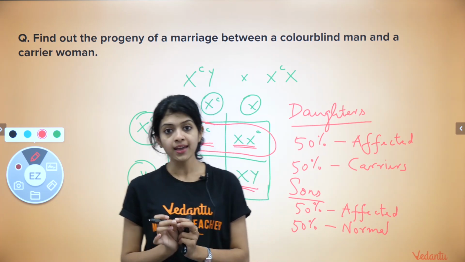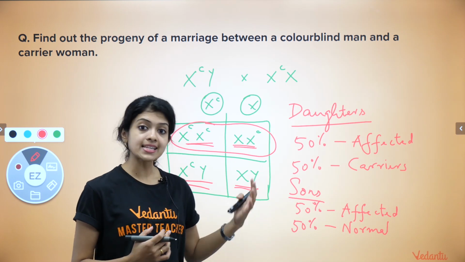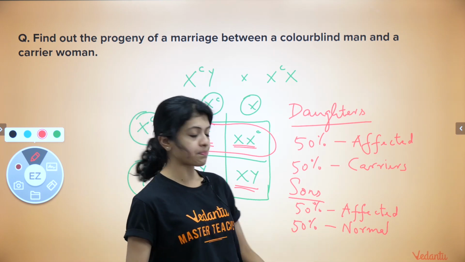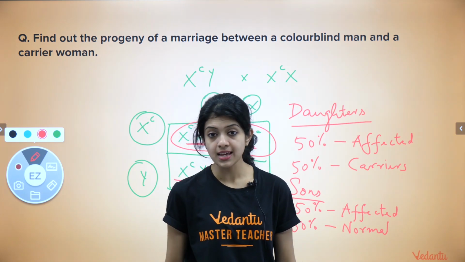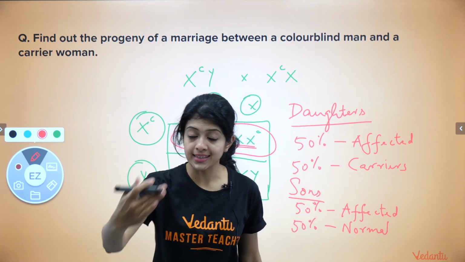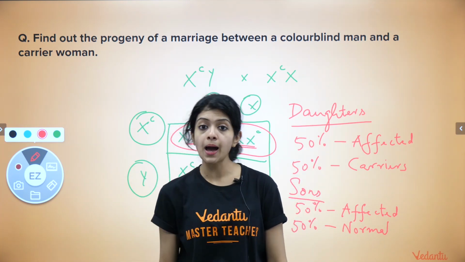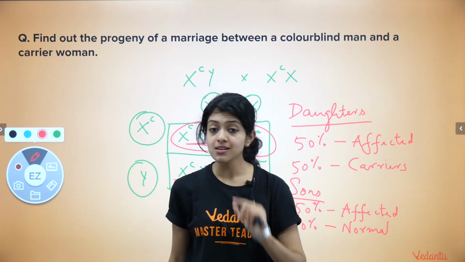If it's a boy, there is a 1/2 or a 50% chance that he will be affected, or a 50% chance of normal. What I'm trying to say is that this probability stays the same with every pregnancy. Every time the couple is expecting a child, this probability remains the same.